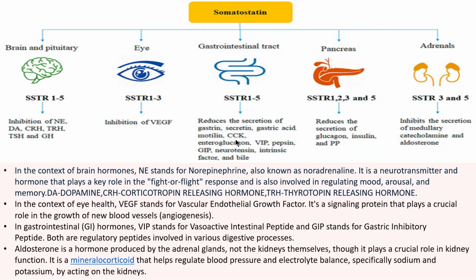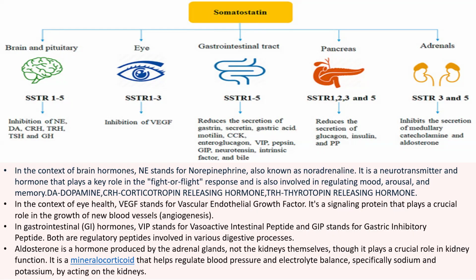motilin, cholecystokinin, enteroglucagon, VIP. VIP stands for vasoactive intestinal peptide, then pepsin, GIP, gastric inhibitory peptide, neurotensin, intrinsic factor, and bile. In the pancreas, it reduces the secretion of glucagon, insulin, and pancreatic polypeptide. In the adrenal glands, which are above the kidney, it inhibits the secretion of medullary catecholamines and aldosterone.